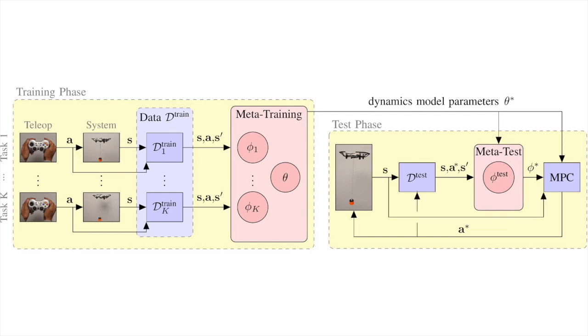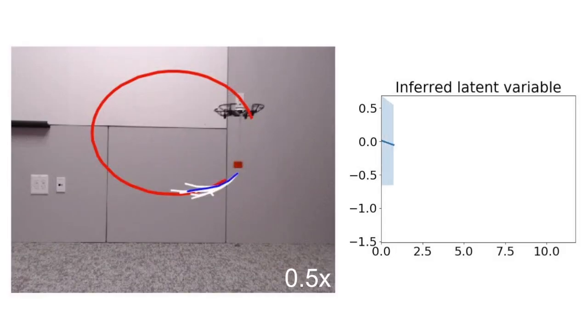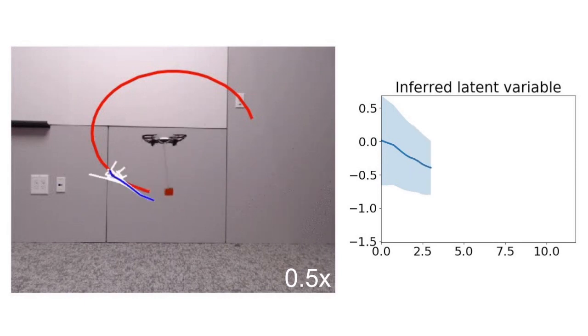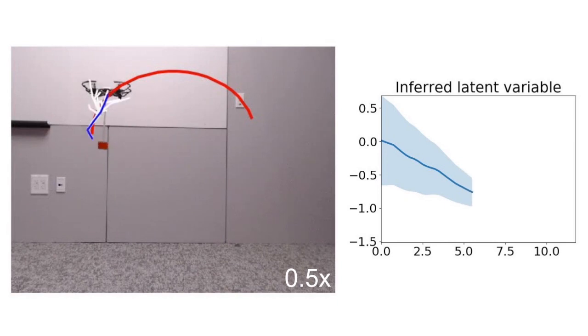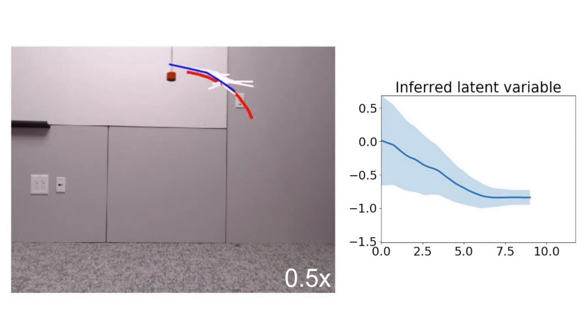As the robot flies, it continues to store data, infer the optimal latent variable parameters, and perform planning until the task is complete. Here we show our method running at test time. The task is to follow the specified trajectory, shown in red, as closely as possible. The model-based planner evaluates multiple trajectories, shown in white, and selects the best trajectory, shown in blue. As the quadcopter flies, it infers the optimal latent variable.